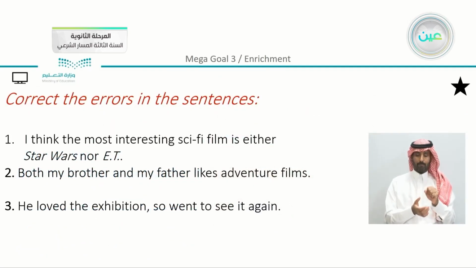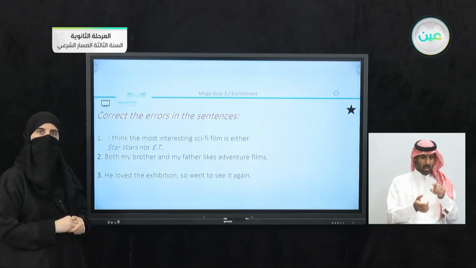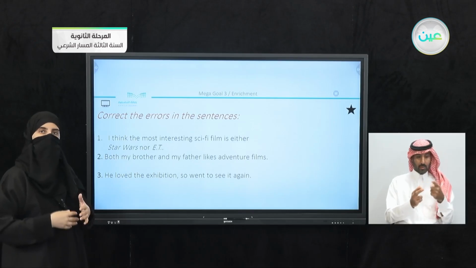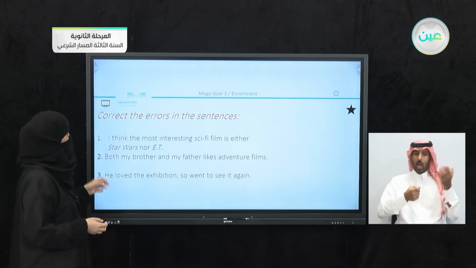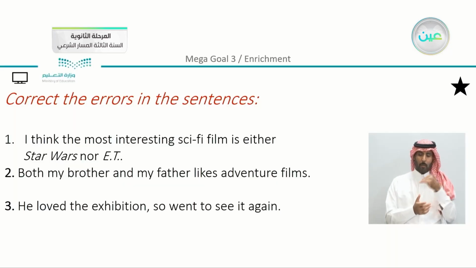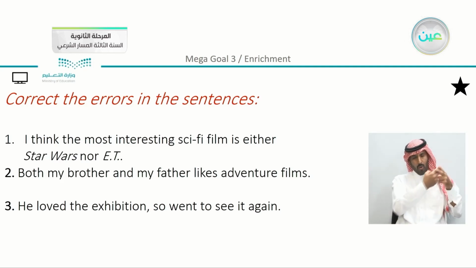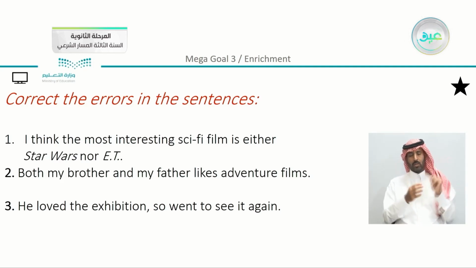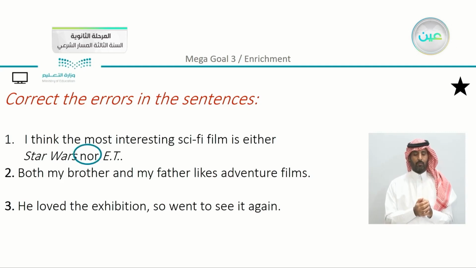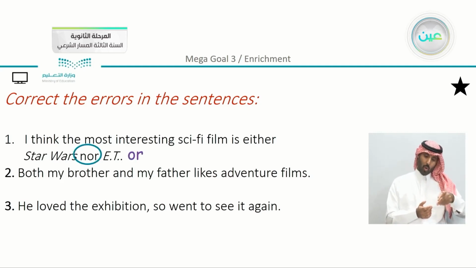Yes, now let's just correct the errors in the sentences. Now, after we revised the conjunctions, let's see. I think the most interesting sci-fi film is either Star Wars nor E.T. What's wrong in this sentence? We can say that the word nor is incorrect. We have here or because the first part was either.